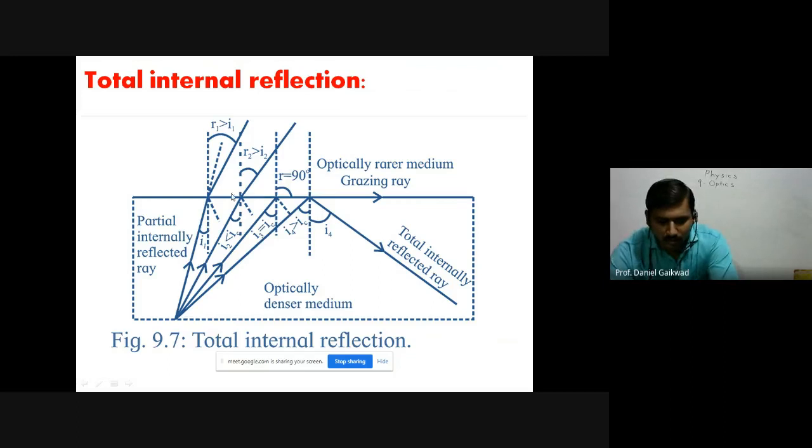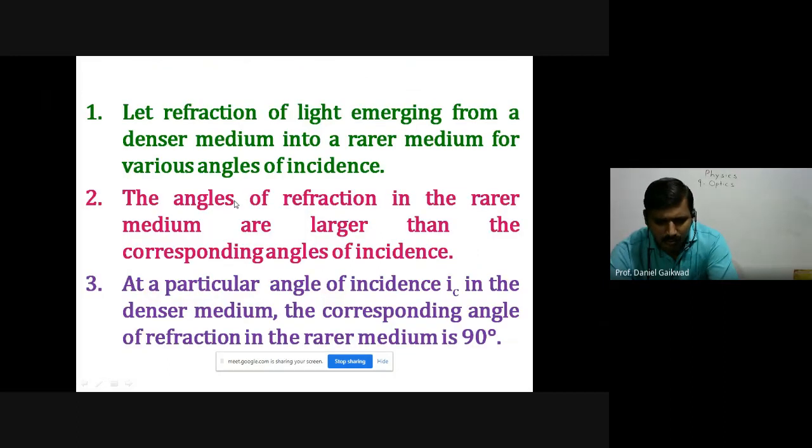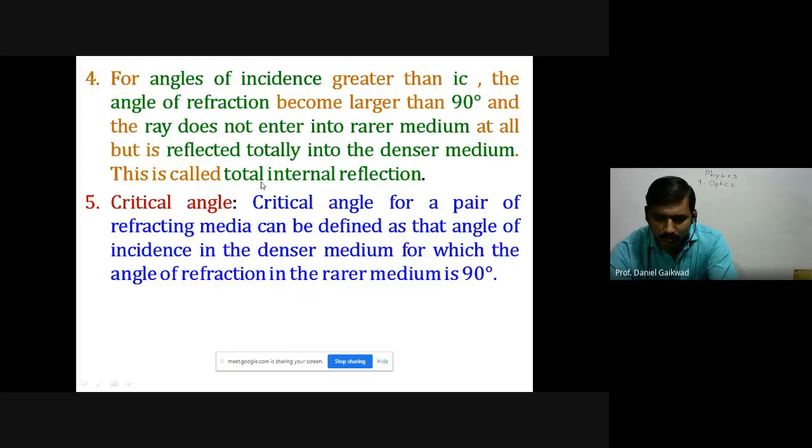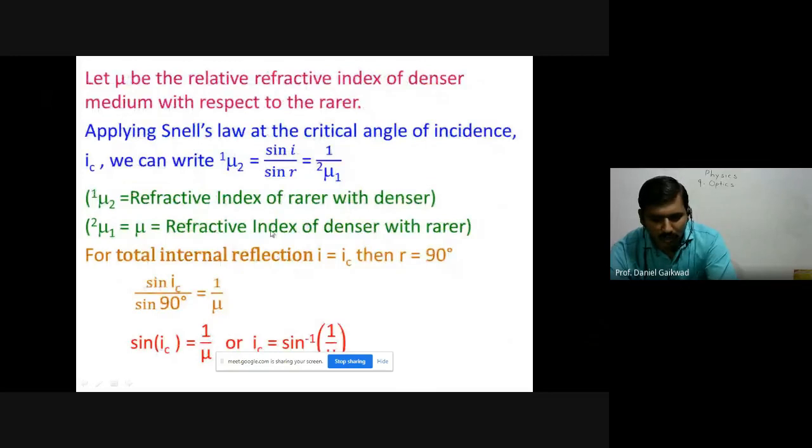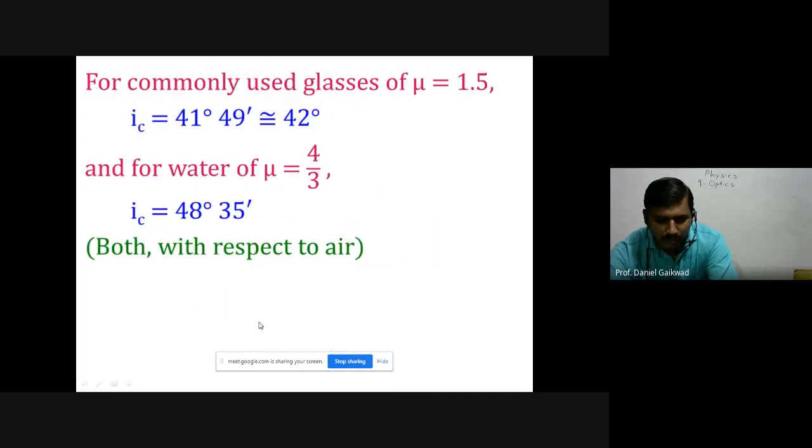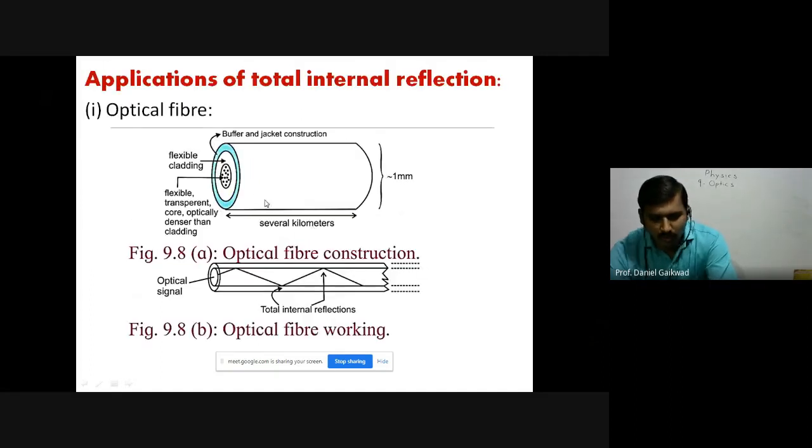So already we have explained this phenomenon and the definition of total internal reflection, as well as the critical angle. And also we have derived the relation for the critical angle, iC is equal to sine inverse of 1 upon mu. For common glass the critical angle is 42 degrees, and for water it is 48 degrees. So that will be the calculation of critical angle if the refractive index is given. Now we have the applications of total internal reflection.